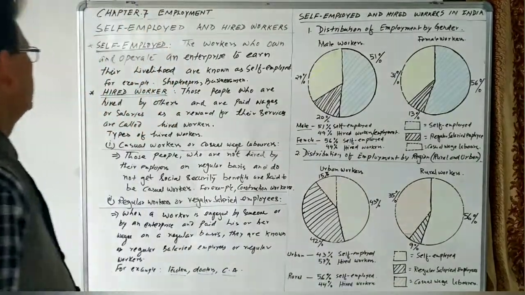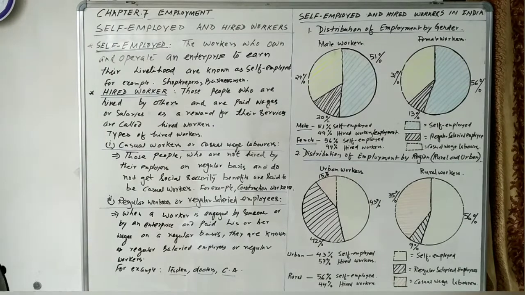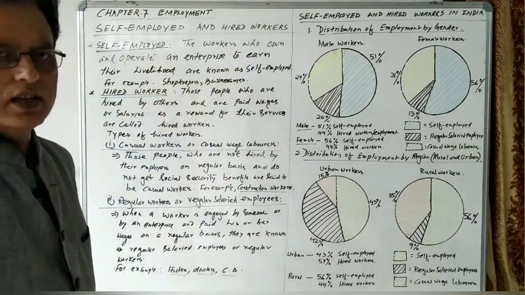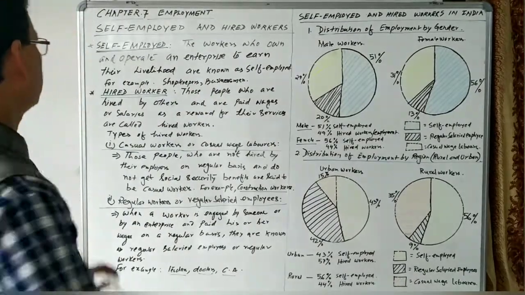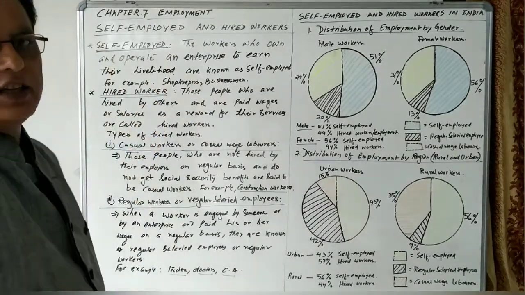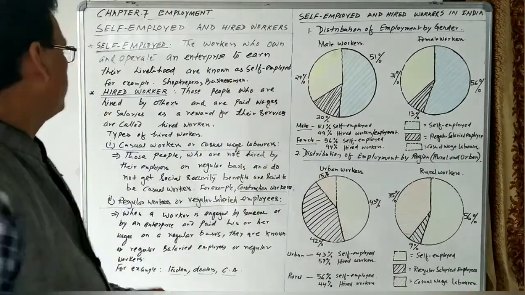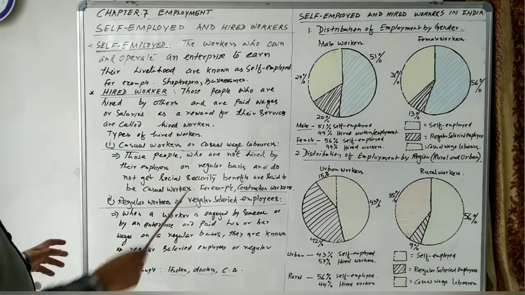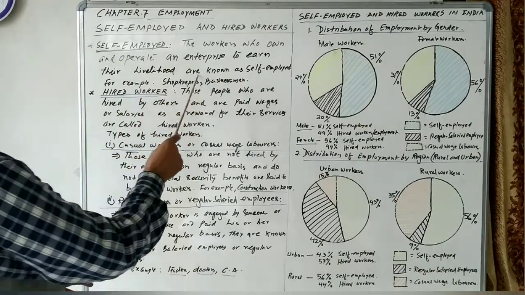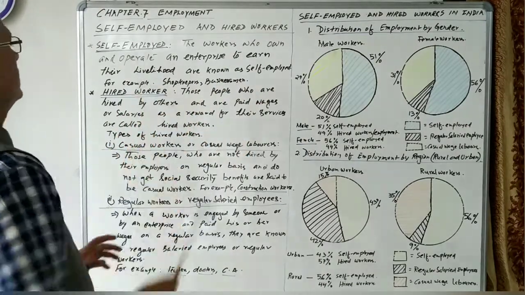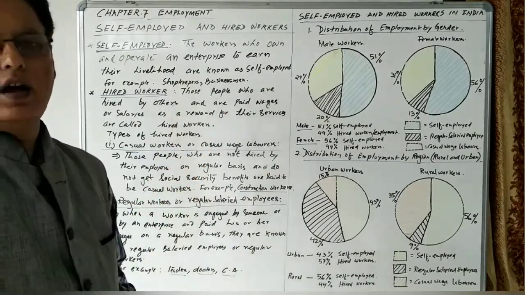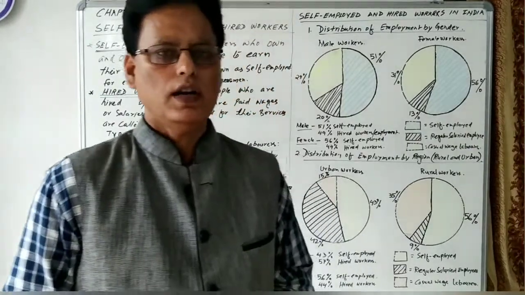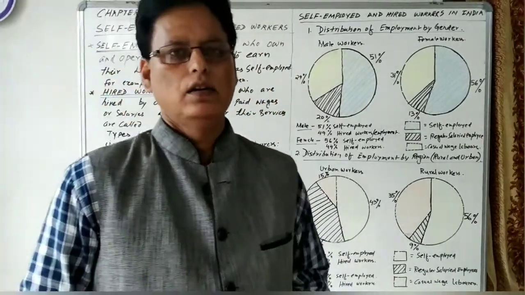Once again, let us see: workers are classified into self-employed and hired workers. The workers can be classified into two types. One is self-employed workers, another is hired workers. Self-employed workers are the workers who own and operate an enterprise to earn their livelihood. So shopkeepers, businessmen, doctors or chartered accountants, they all are self-employed workers.